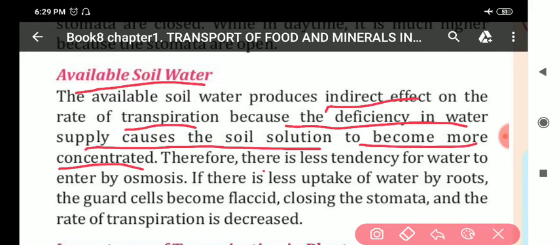So, therefore, there is less tendency for water to enter by osmosis. If there is less uptake of water by roots, the guard cells will become flaccid and stomata will not open.